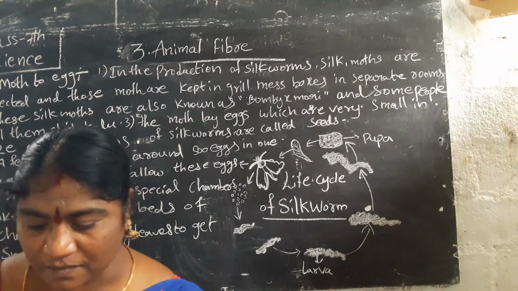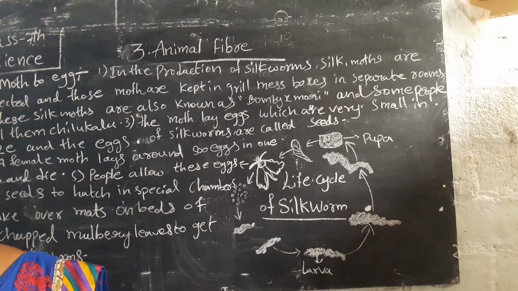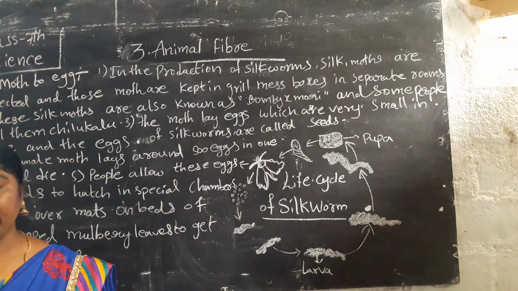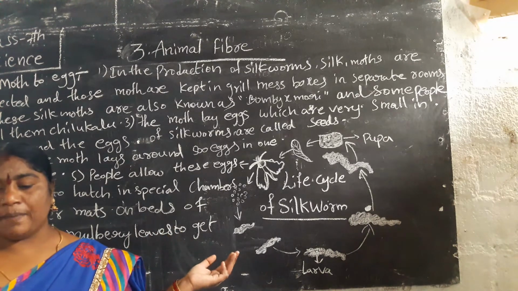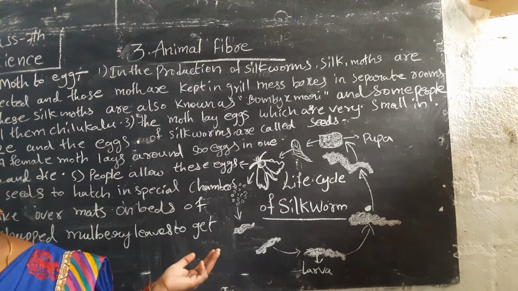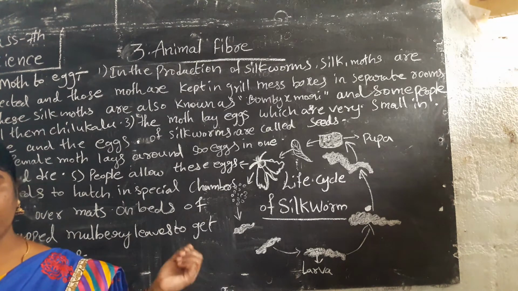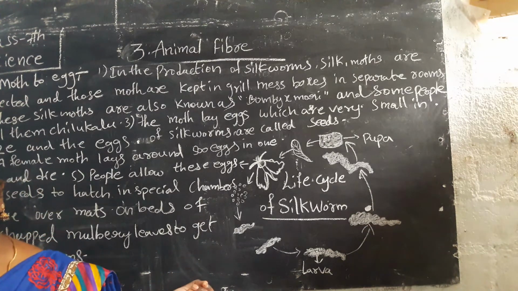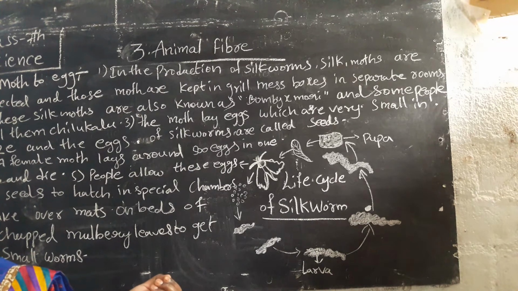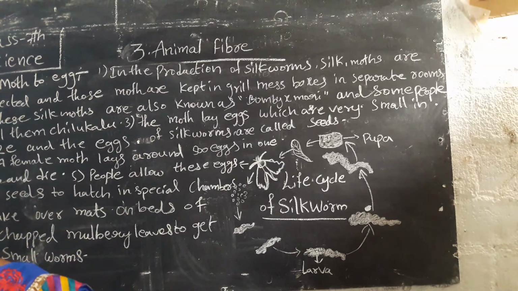People allow these eggs, or seeds, to hatch in special chambers, over mats on beds with chopped mulberry leaves, to get small worms. Some people rear silkworms and produce eggs in some places, and these places where silk moths are kept are called grainages.